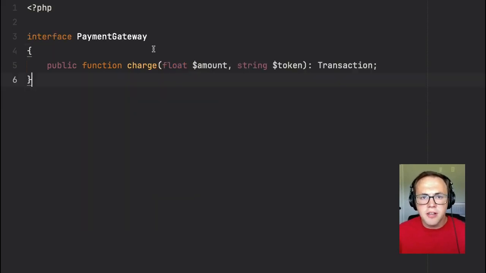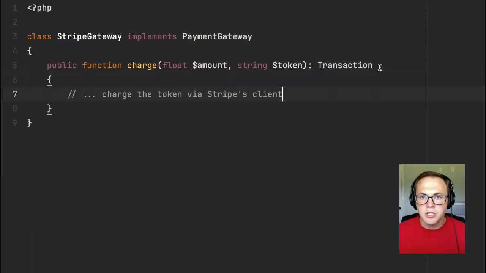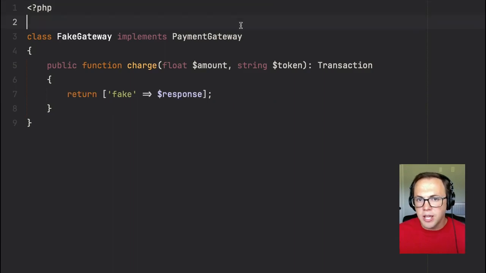First, we'll create an interface that we'll use for all payment gateways so we can type hint without asking for a specific implementation like the Stripe implementation. Then we will create the Stripe Gateway, of course, being sure to follow the interface. And since we want to also make this faster in our tests and kind of decouple the use of the gateway, we will create a fake gateway as well. And this is going to simply just return hard-coded test data.